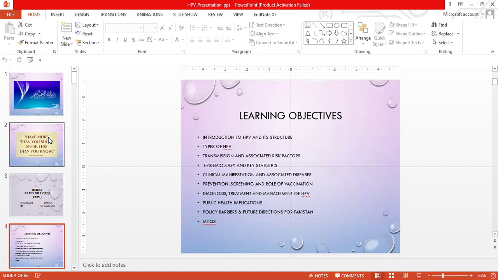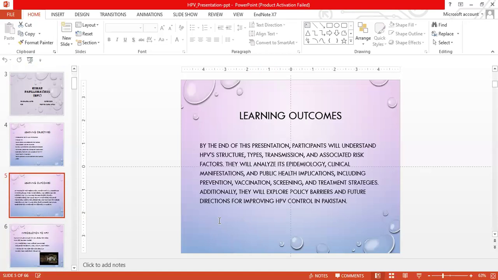Learning objectives. In today's session, we will have an introduction to HPV and its structure, types of HPV, transmission and associated risk factors, epidemiology and key stats, clinical manifestation and associated diseases, prevention, screening, and the role of vaccination, diagnosis, treatment, and management of HPV, public health implications, policy barriers, and future direction for Pakistan. And at the end, there will be MCQs.